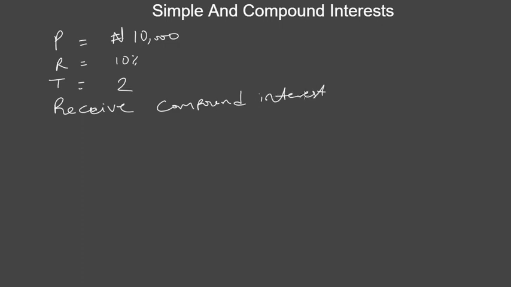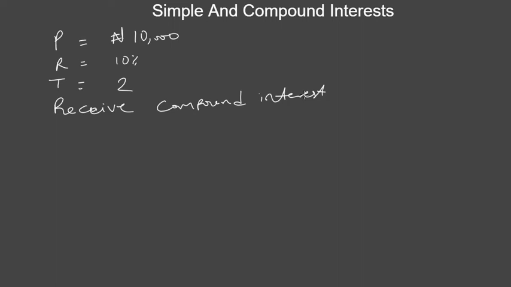In the previous calculation, we talked about simple interest. So what does it mean if you are told that you're going to receive compound interest? To get compound interest, we need to calculate the total amount, and after calculating the total amount, then we calculate the compound interest. So that's one way to go about it. But I'm going to explain this concept without using the formula. Let me give you a kind of intuition into what compound interest is all about. This is exactly what the bank would do if they tell you you are going to receive compound interest.